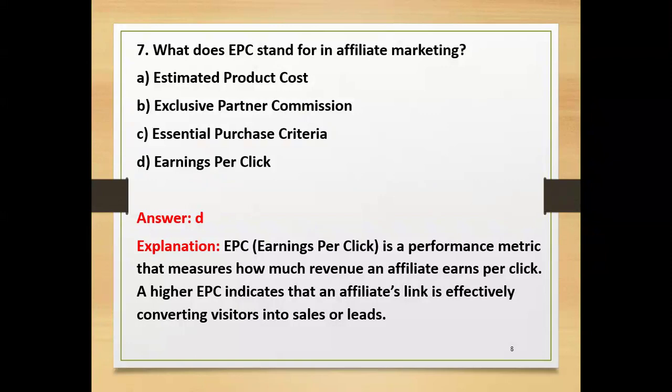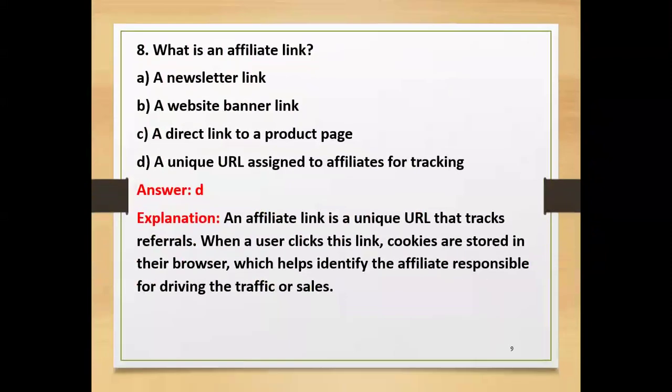That is called conversion. Not everyone who clicks the affiliate's link is going to purchase the product. Basically, the affiliate's link is effectively converting visitors or customers into purchasers or buyers. Then that affiliate is going to get the commission out of the sale or out of the lead generated.